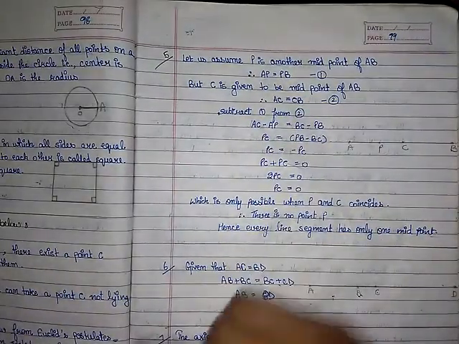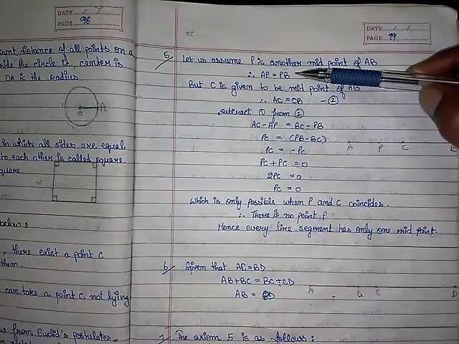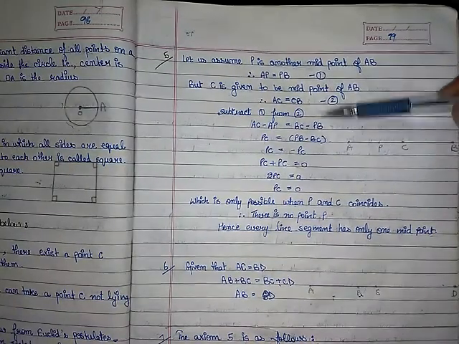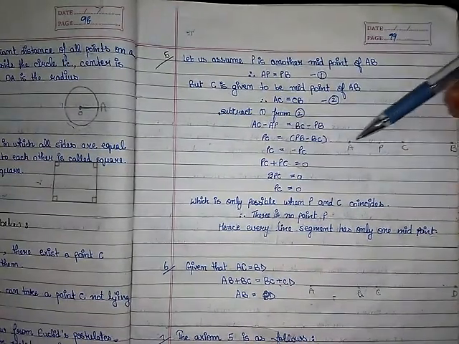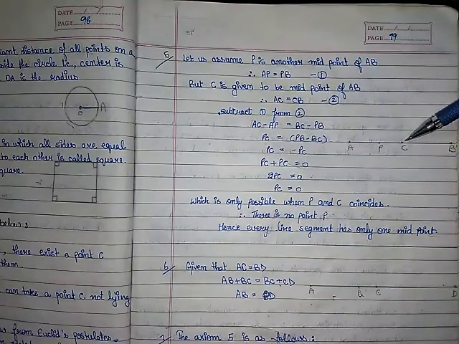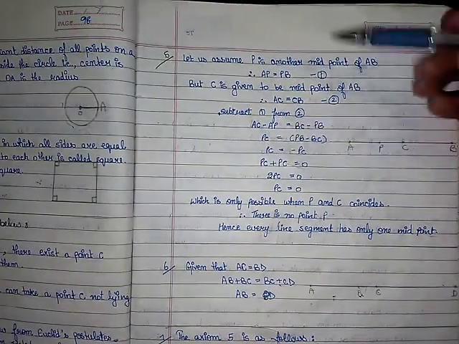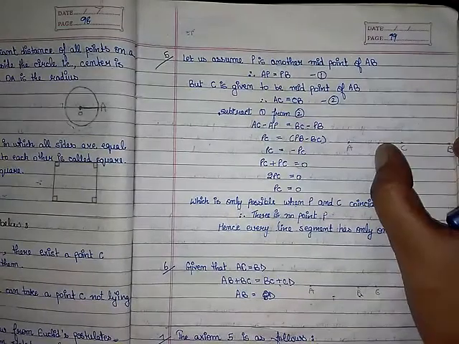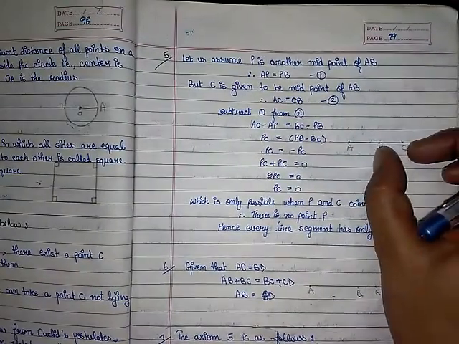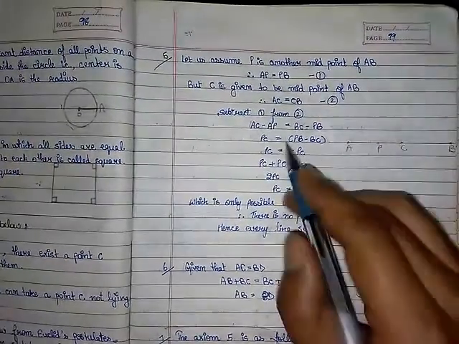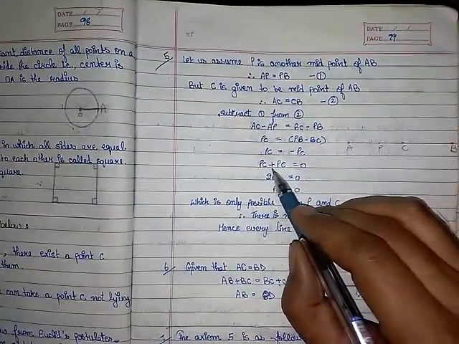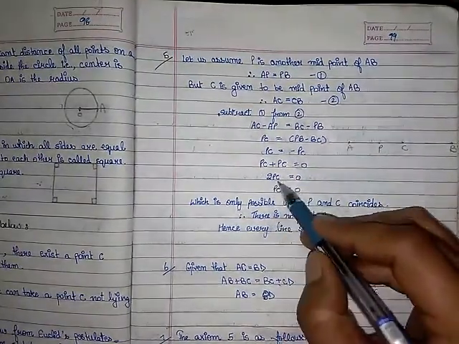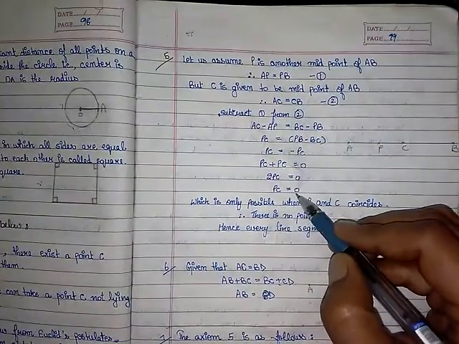So now what we need to do? Subtract equation number 1 from 2. This minus this. So you will write down AC minus AP is equal to BC minus PB, right? So what is AC minus AP? Look at the figure. AC minus AP will give you PC or CP. Both are the same thing, you may write down. After that, BC minus PB. BC small minus big will give you a negative answer. So that will be equal to minus PC, right? So minus PC will be shifted to the left hand side, will become plus PC is equal to 0, as we are doing in case of simple equations. So 2PC will be equal to 0. Finally, PC will be equal to 0.